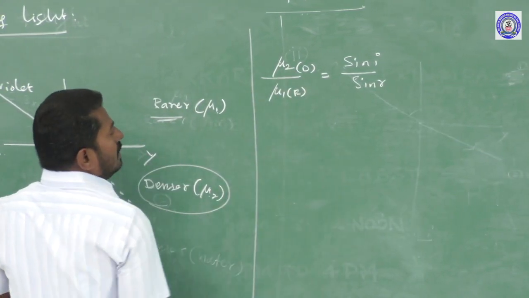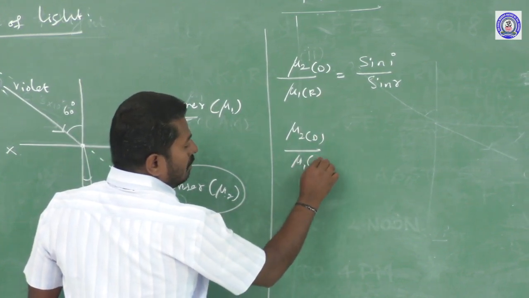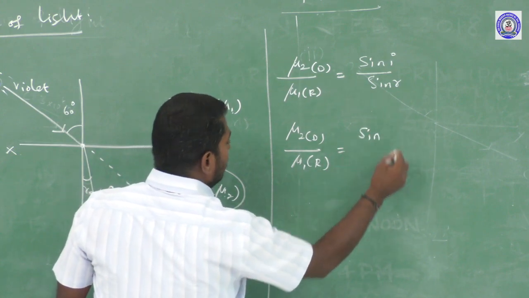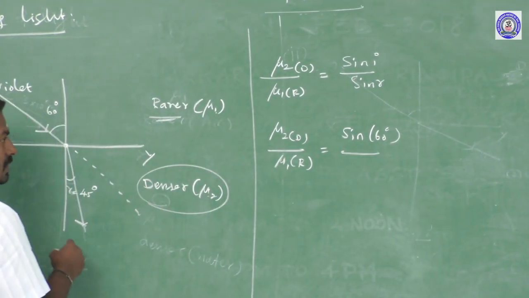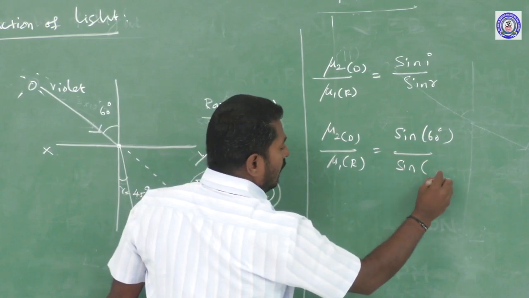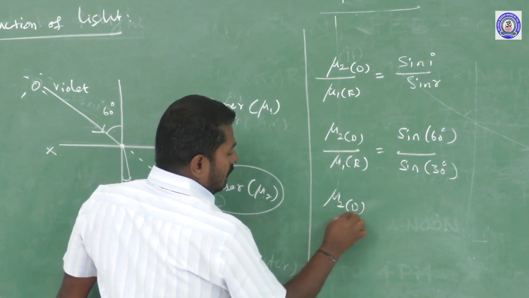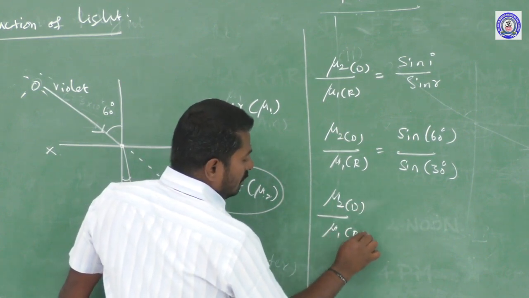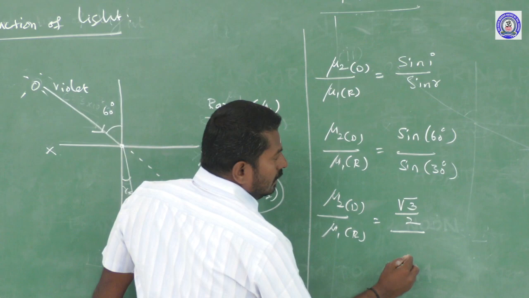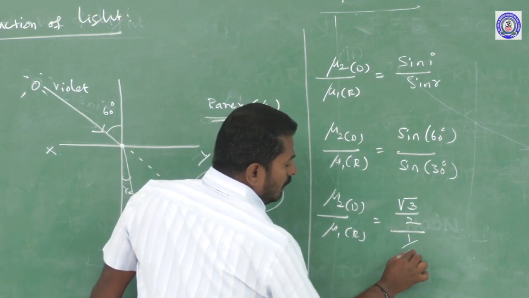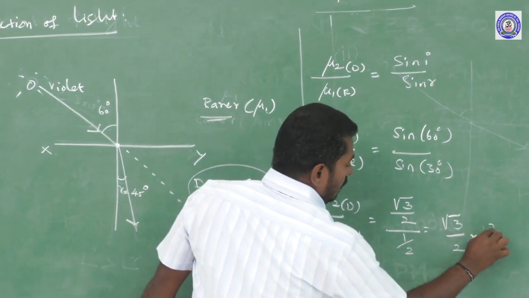So the refractive index of the denser medium mu2 divided by the refractive index of the rarer medium mu1 is equal to sine 60 degrees divided by sine 30 degrees. Sine 60 is root 3 divided by 2, and sine 30 is 1 divided by 2, which gives root 3 divided by 2 into 2 divided by 1.